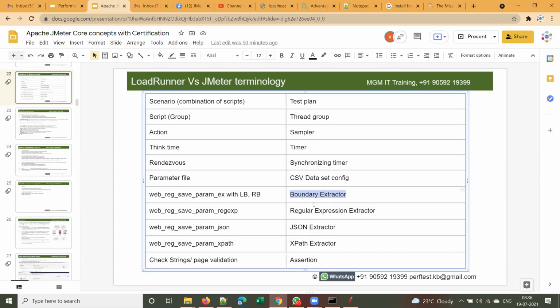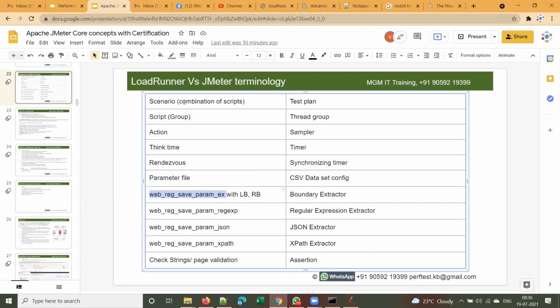I have to first explain what correlation is. I should have done it yesterday. So we'll do one thing: I want to take an additional session for new joiners, and I'll explain what a session ID is and what correlation is. We'll plan it, and I'll let you know in the WhatsApp group. Right.